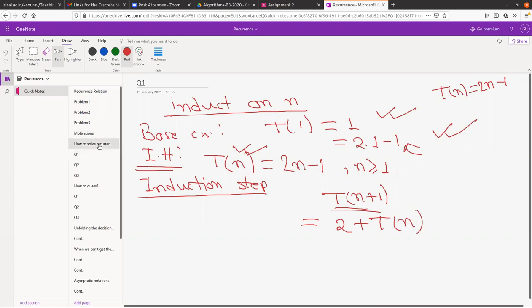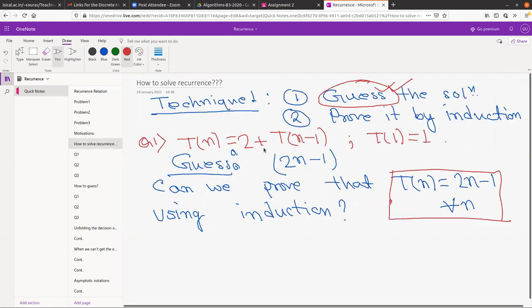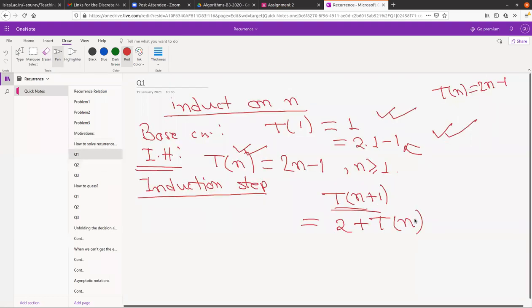If I go to the previous slide, you can see this is our recurrence. So we just have used this recurrence here, using the recurrence relation.